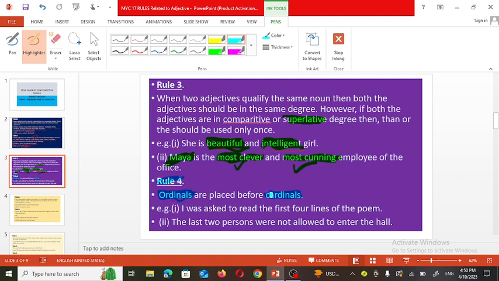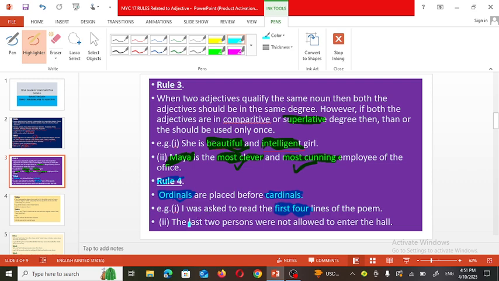And cardinals mean just numbers: 1, 2, 3, 4, 20, like that. So here in the example, I was asked to read the first four lines of the poem. First is in an ordinal form and four is in a cardinal form. So in one sentence, numbers are used, but ordinal must be first and then cardinal.